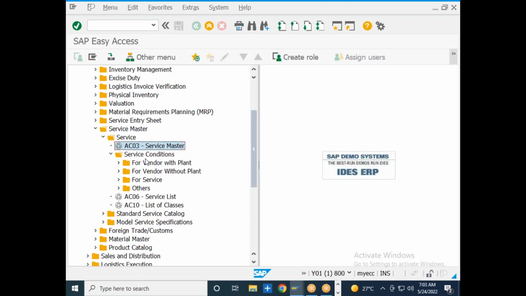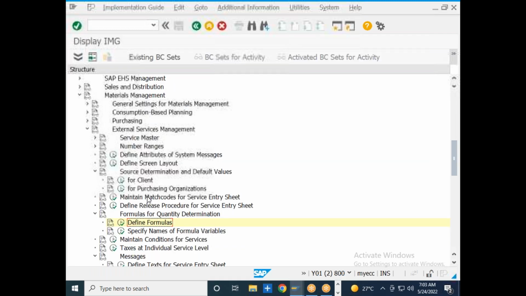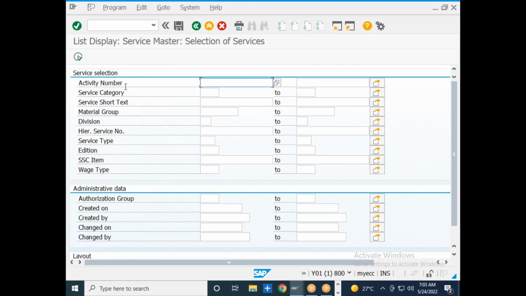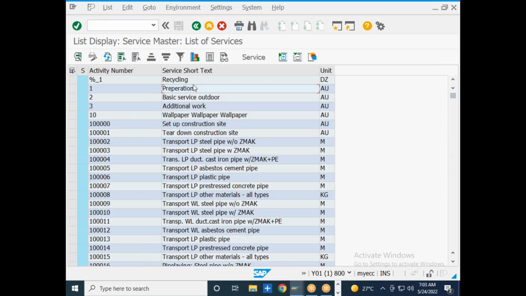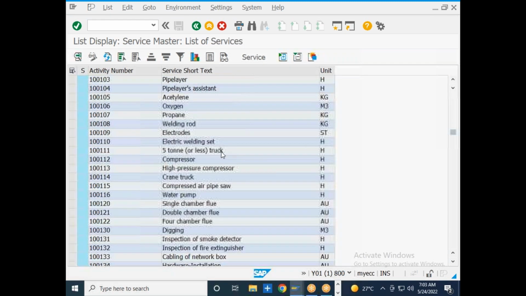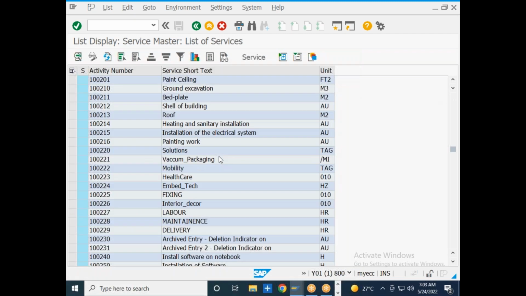Okay, so then what else? What is the list of services? I want to see the list of services. Then what is the transaction code? AC06 is the transaction code to see the list of services. If I go to AC06 and execute it over here, I will be able to see the list of services that have been created as a report. This will show you the list of services that you have created.